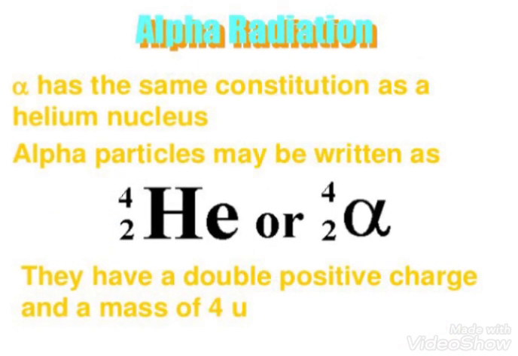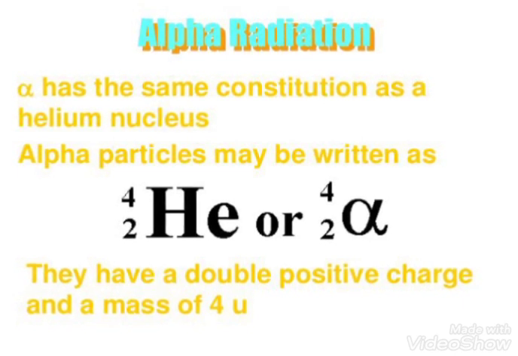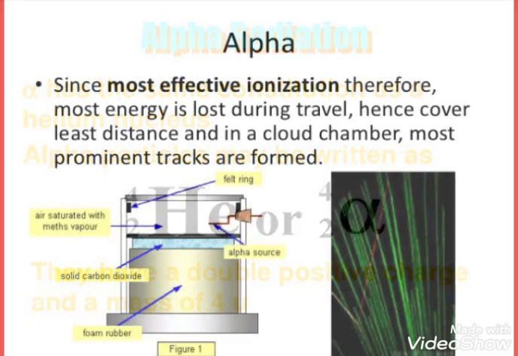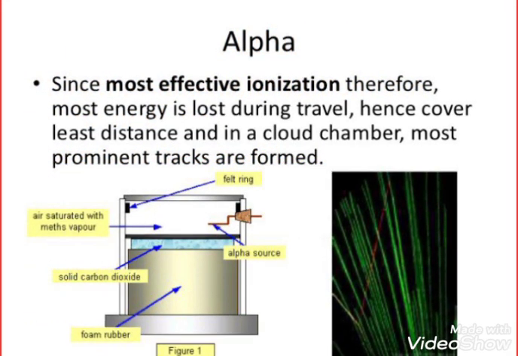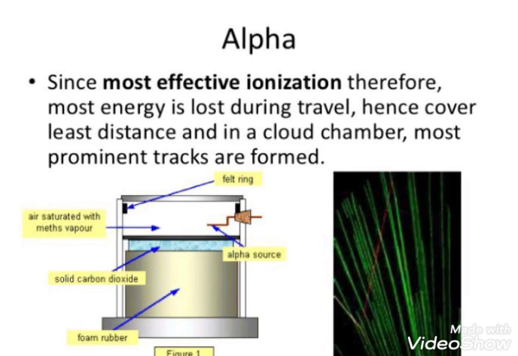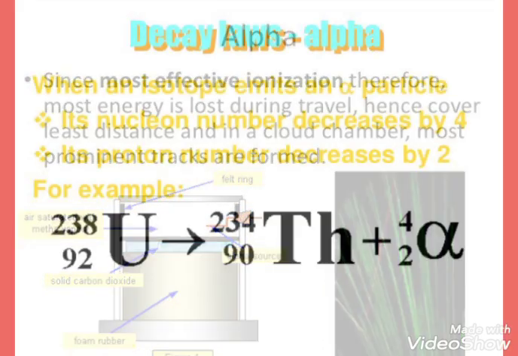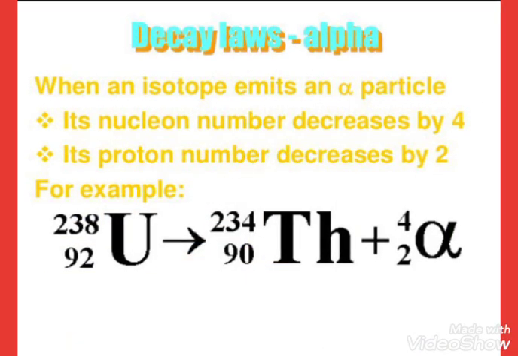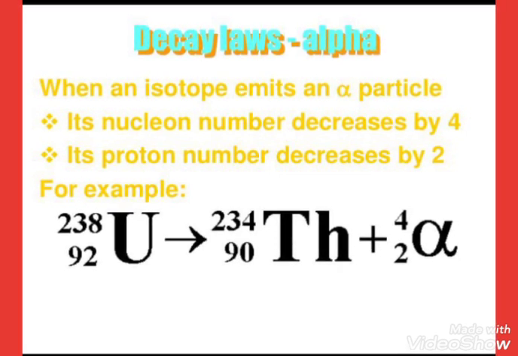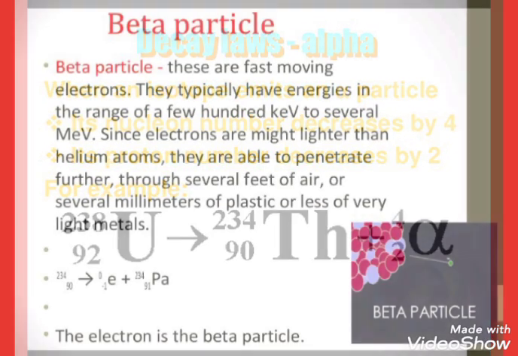Alpha radiation is constituted of helium nuclei. They have a double positive charge and a mass of 4 u. Alpha is the most effective at ionization, therefore most of its energy is lost during travel. Alpha decay law: when an isotope emits an alpha ray, the nucleon number decreases by 4 and the proton number decreases by 2. For example, you can see here.